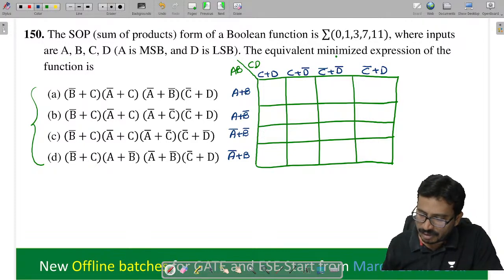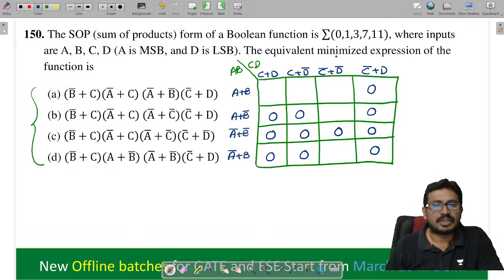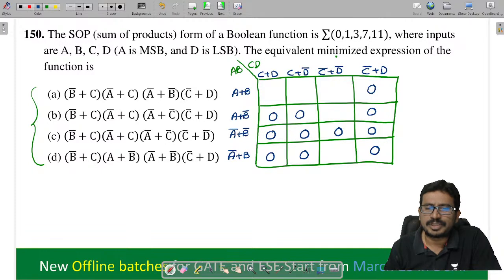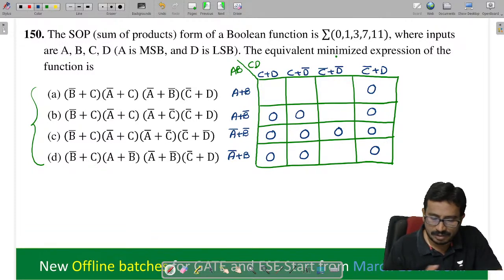Now see the min terms they gave. 0, 1, 3; 2 is a max term. Where is 2 here? Here is 2. Next, 2, 3, 4, 5, 6, 7 are min terms. Next 8, 9, 10, 11, 12, 13, 14, 15. Check it, all of you. These are the max terms. We marked it correctly, check once and tell me.